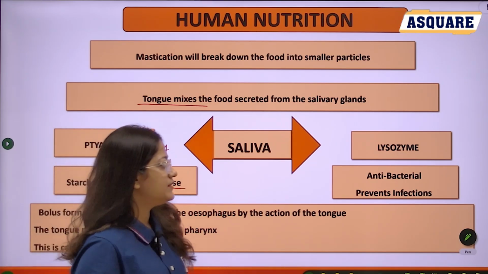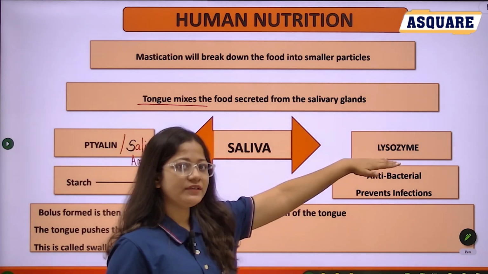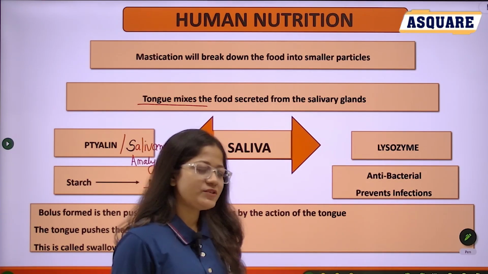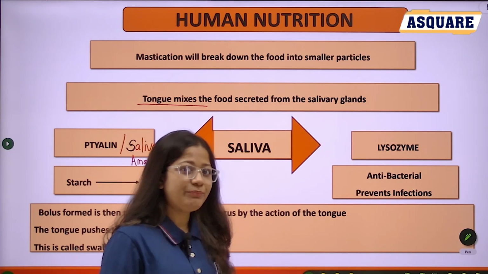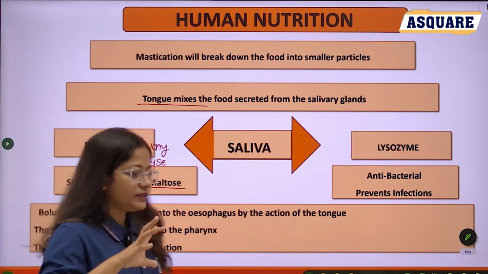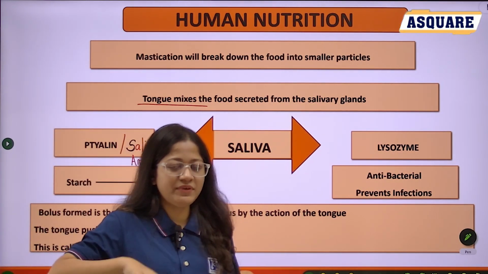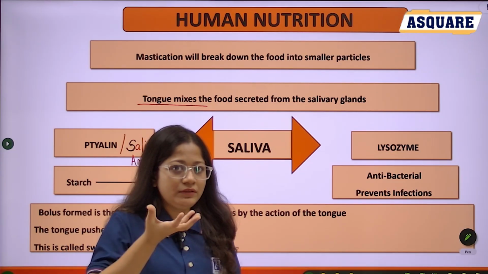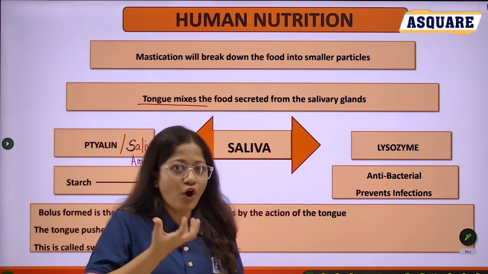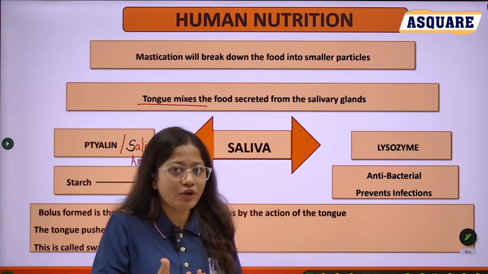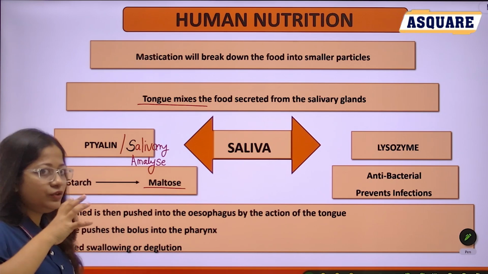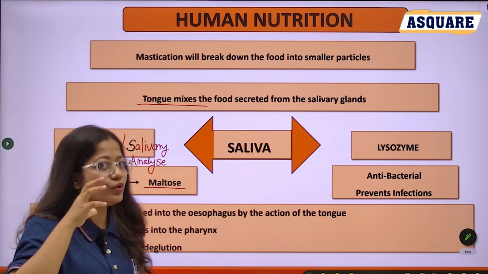Okay? And the second one, it also secretes some lysozyme. Then what is the function of this lysozyme? It is antibacterial and it prevents infection. See, after mastication and mixing with the saliva, the ball of food that is formed, we call it the bolus. The bolus is formed in your mouth cavity, or the oral cavity.